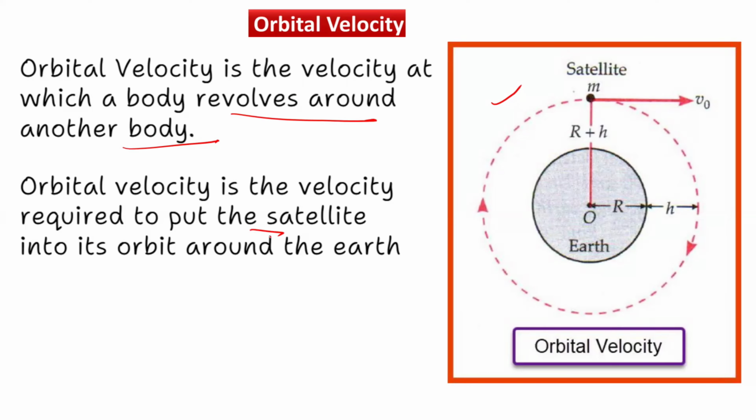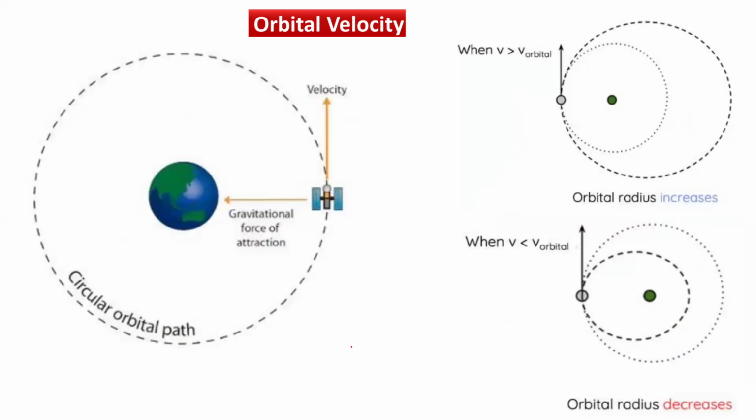For example, in this case, you can see this particle or satellite having a mass m is revolving with the velocity v naught. The total distance of this satellite from center of Earth is R plus h, as seen from this diagram. Now see further, there are three different cases.